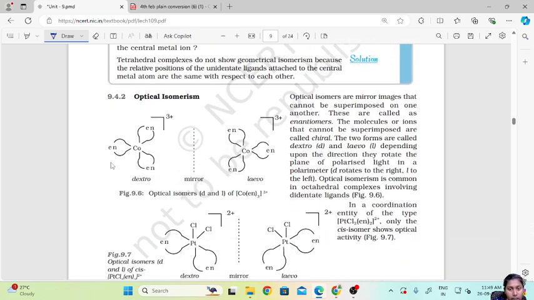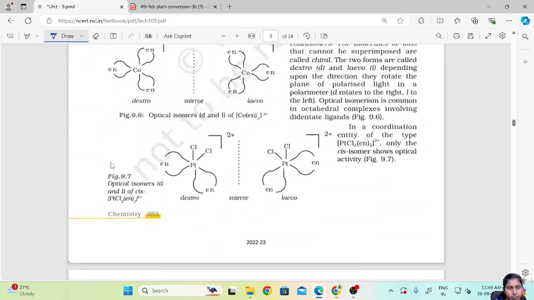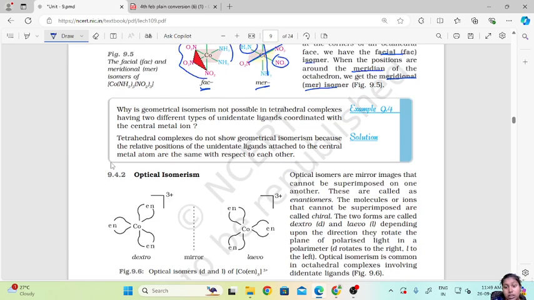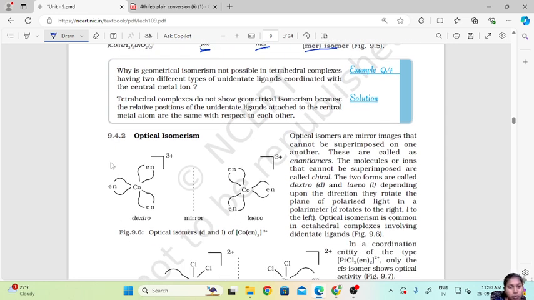Now next is the optical isomerism. Optical isomers are mirror images that cannot be superimposed on one another. So they are mirror images, but they cannot be superimposed. When they cannot be superimposed on one another, these are called enantiomers.